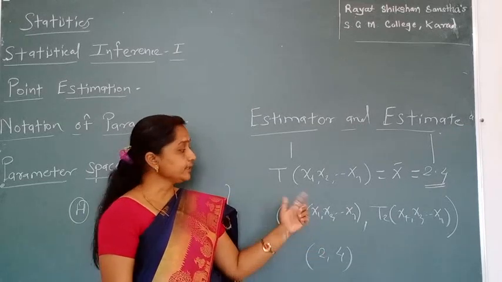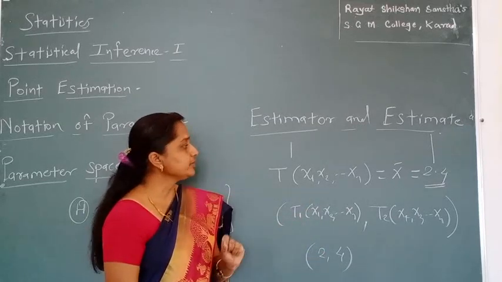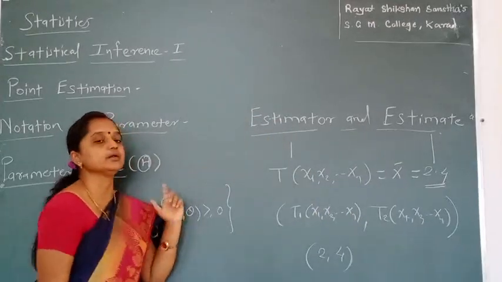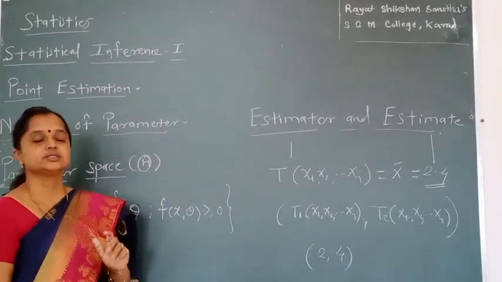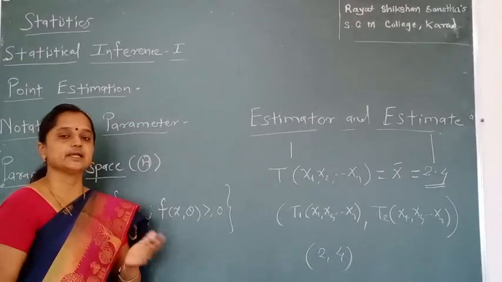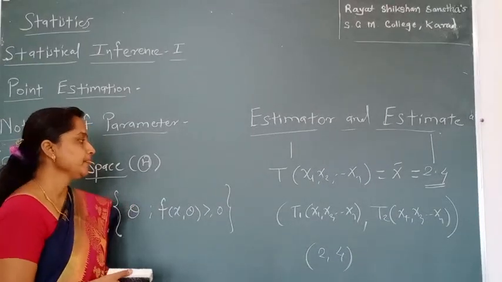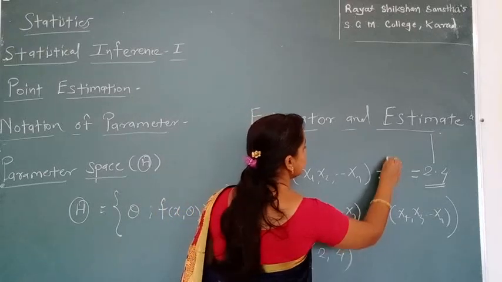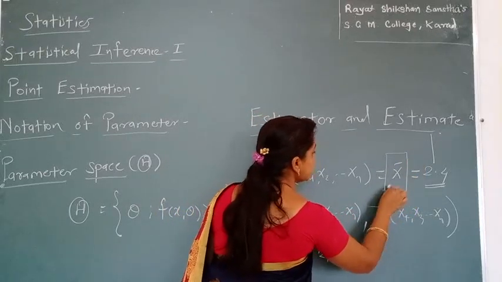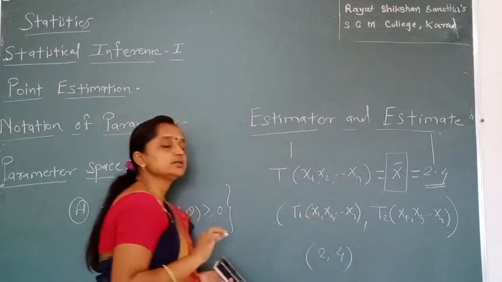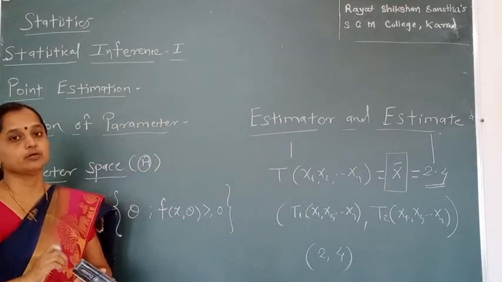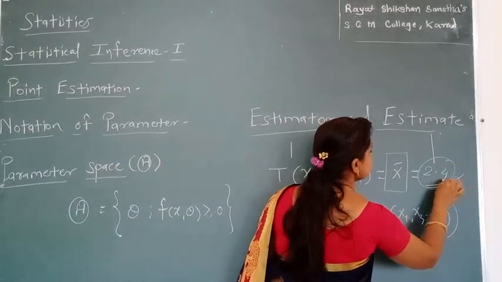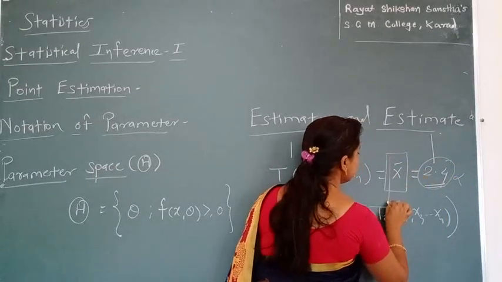Okay. Then the next problem arises: which is the best estimator to replace our population parameter? We have to find an estimator in such a way that it satisfies the following properties. Our main target is to find these estimators. We have not found estimates; this is not our target. These are point estimates.